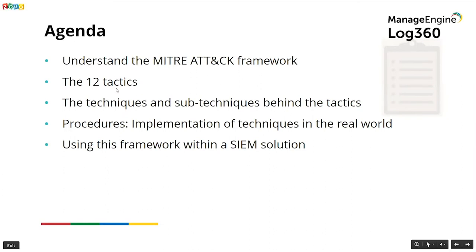After doing all of this, after talking about tactics, techniques, and procedures, we'll discuss how the MITRE ATT&CK framework is used within a SIEM solution like ManageEngine Log360, how you can derive actionable insights out of it, and how you can take response actions. So we'll be ending the webinar with that. Anyway, let's start with point number 1 on the agenda. What are the different components of the ATT&CK framework?